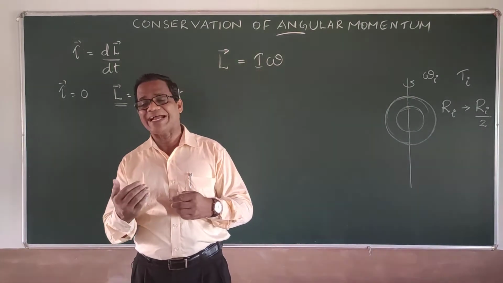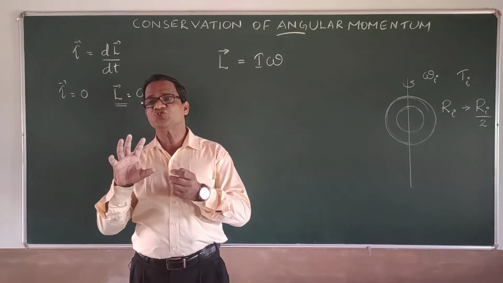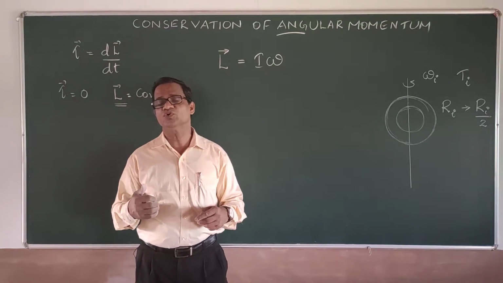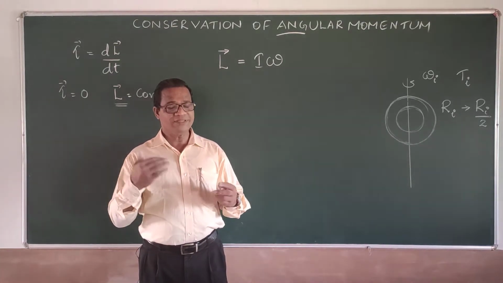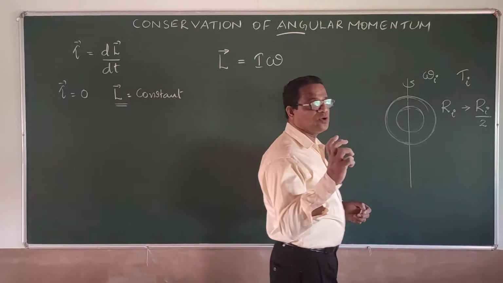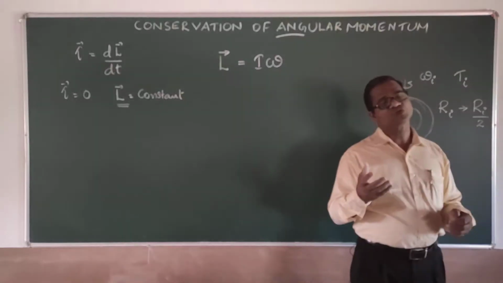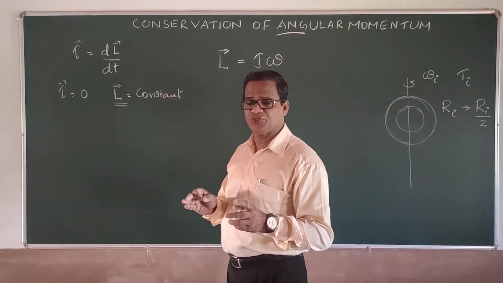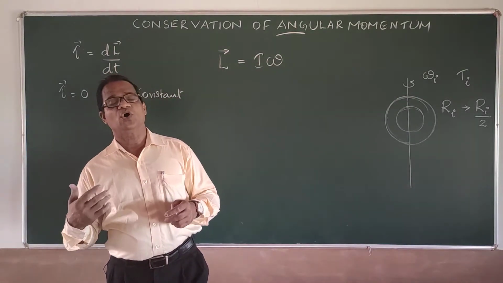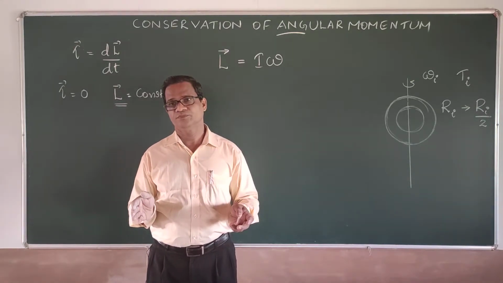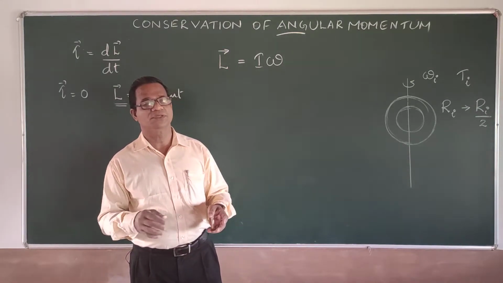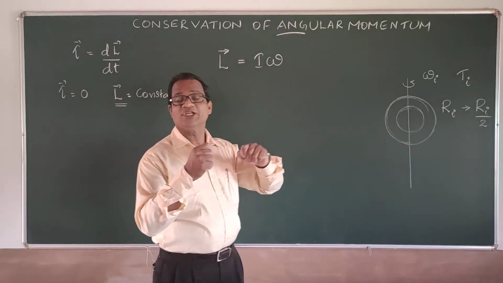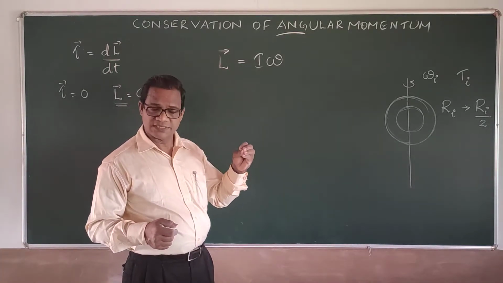If an external torque is acting, then the rotation speed will be increasing gradually because of the angular acceleration produced by the external torque. So in that case you would not get a constant angular speed, and the time duration also wouldn't be constant. So for any object which is rotating with a constant time duration, you can assume that the torque acting on it is 0. So it's a case of what we call conservation of angular momentum. Here the angular momentum of the rotation of Earth on its own axis is conserved.